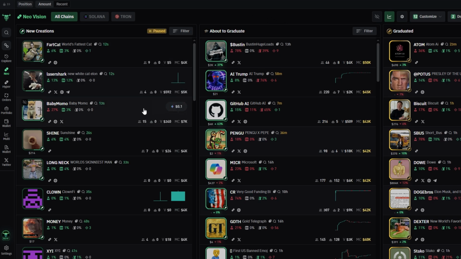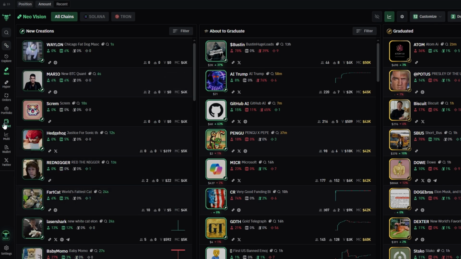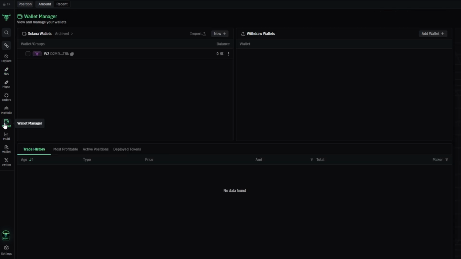The first step in this process is to deposit some Solana, SOL, into your Bullx Neo wallet. On the left side of the screen, you'll see an option that looks like a wallet icon. Click on this icon, and it will open up your wallet manager. In this section, you'll see your Solana wallet listed.